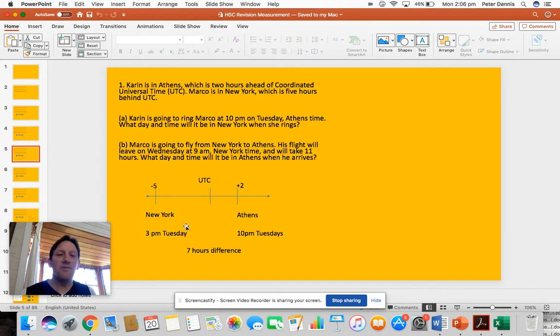And this is minus. So if it is 10 p.m. here, it is less here because it's on the number line. This is a higher number. This is a smaller number. And that's the way I like to set them up, just in this number line. I think it makes sense to me.